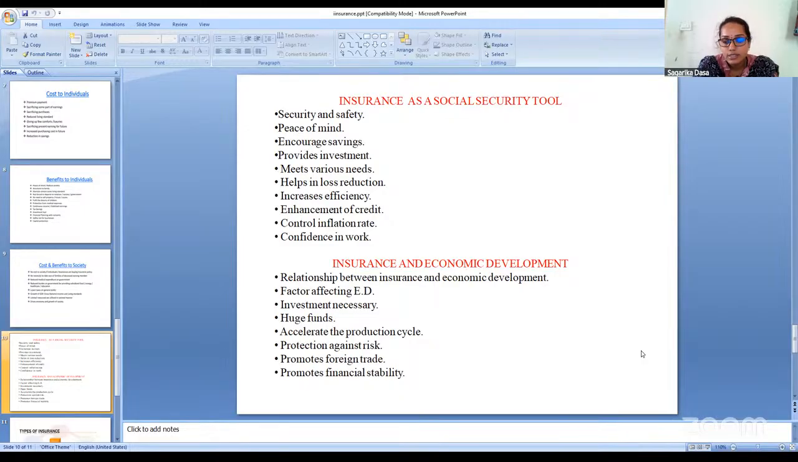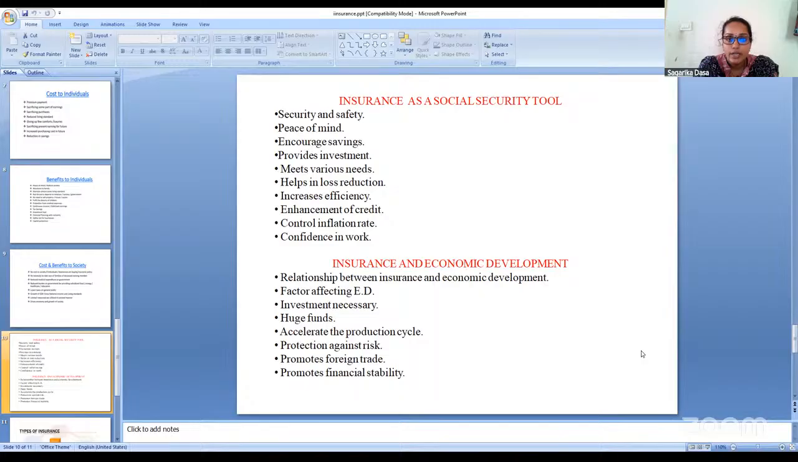Protection against risk. Insurance acts as a tool which will help us in protecting ourselves from the risk which we are going to take in the future. Hence, insurance acts as a protection against risk, a risk management tool which will help us in the economic development of the country.